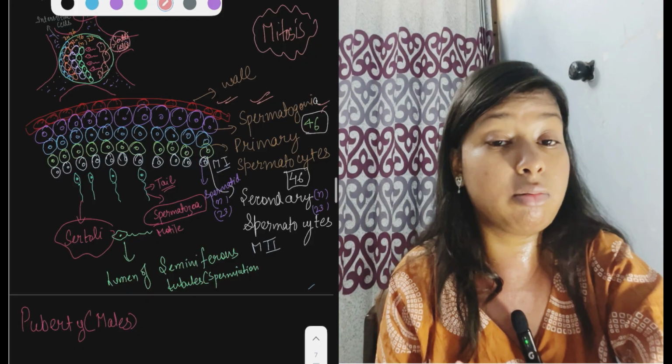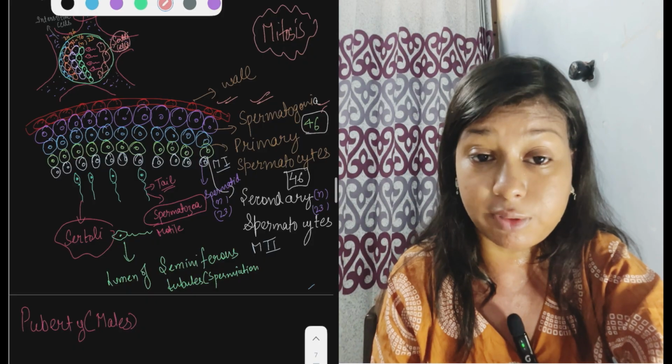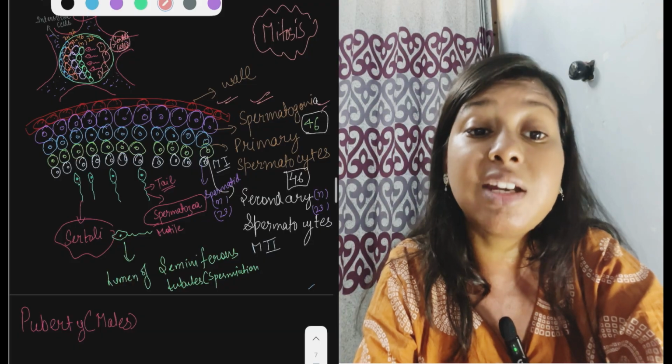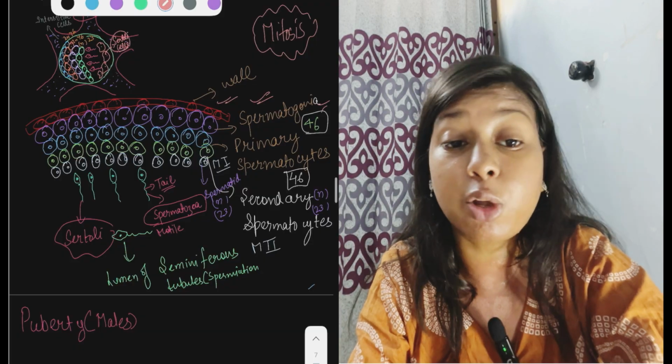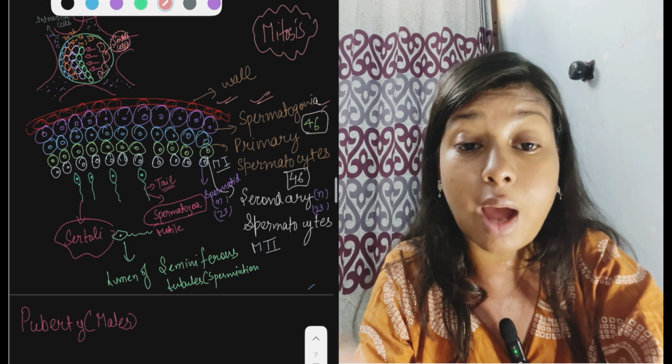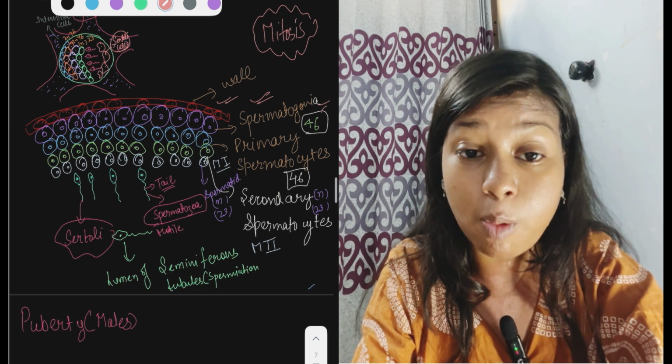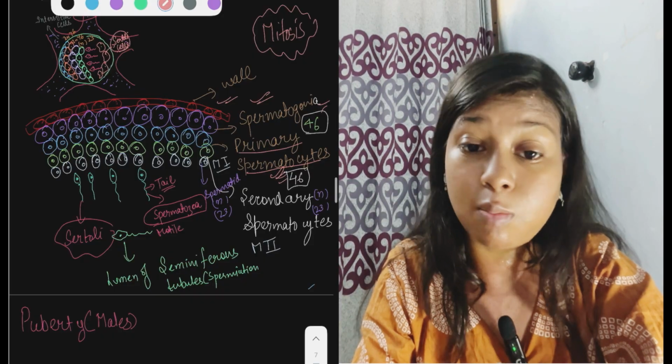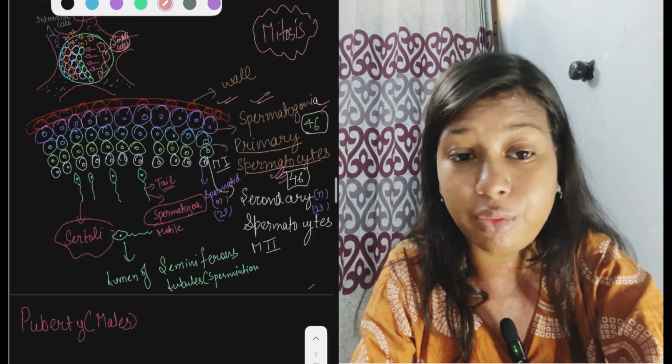So that's why they undergo mitosis and differentiation, because they acquire a particular function. After that they form primary spermatocytes, which are also diploid, 46 chromosomes, right?